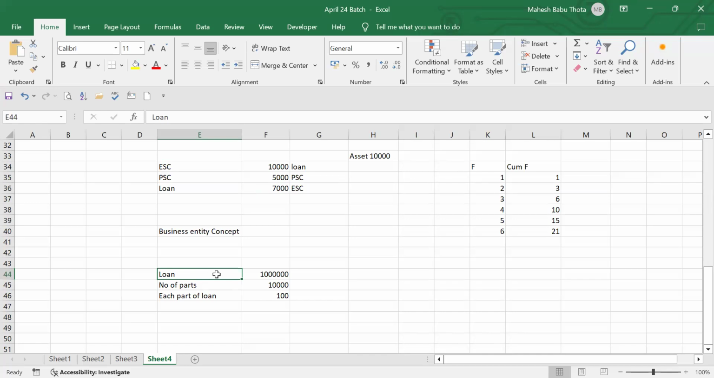You have to pay interest to the bank, isn't it? Yes. Similarly, Manish, they have divided this entire loan requirement into 10,000 parts, and they're collecting the loan amount from 10,000 persons. Each person will contribute 100 rupees loan, so that they can meet their requirement of loan up to 10 lakhs.